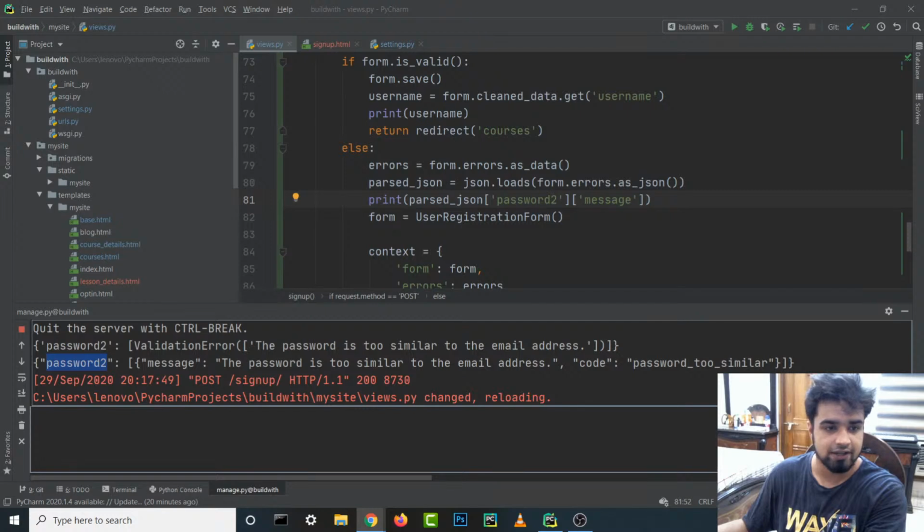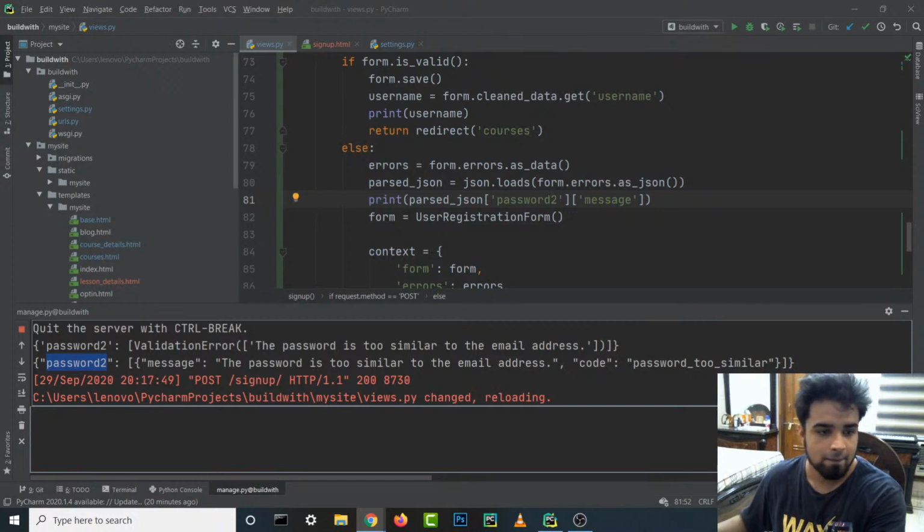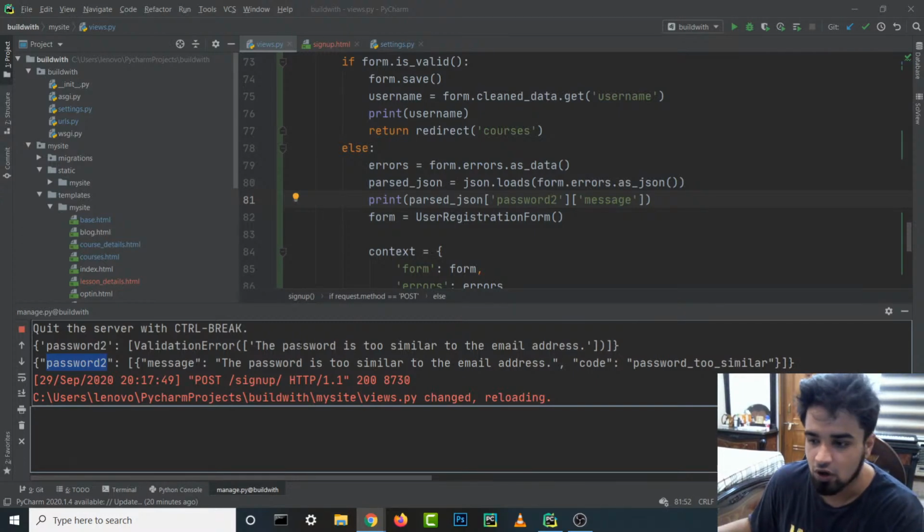Guys, is it still lagging? Okay, so now we have a good connection, so I think the lag should be gone by now.